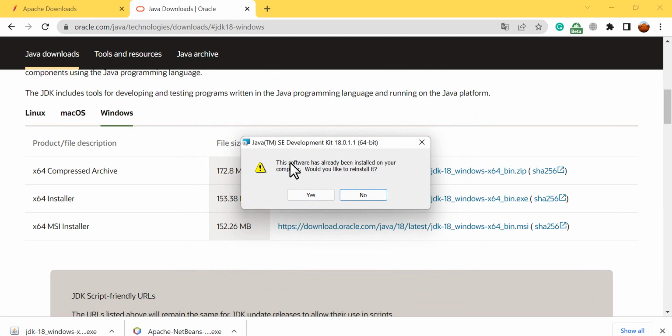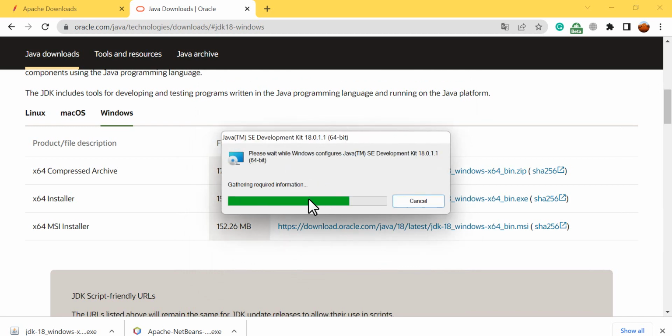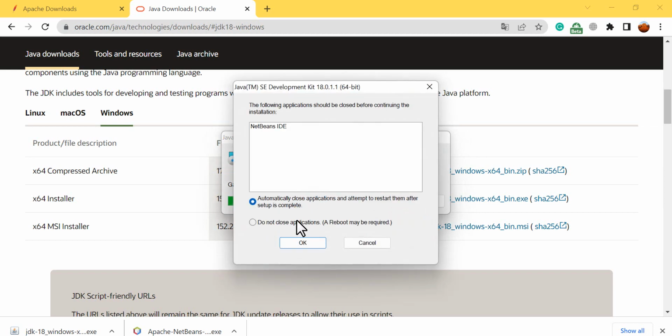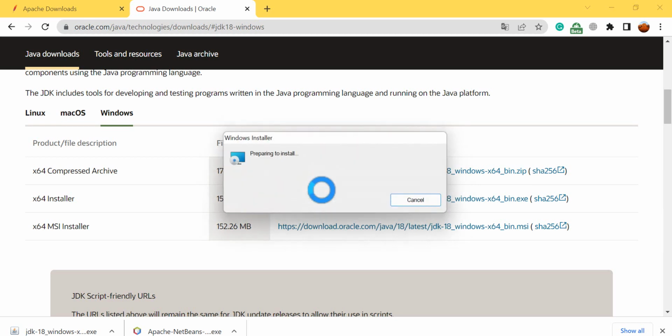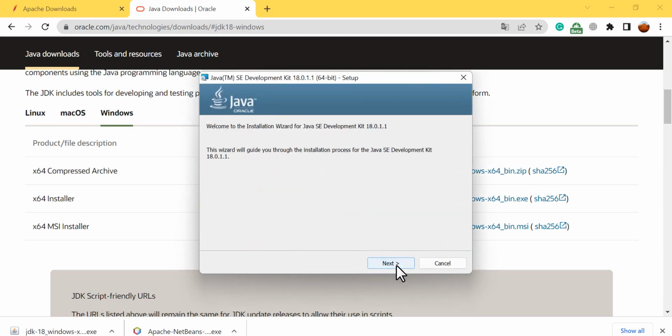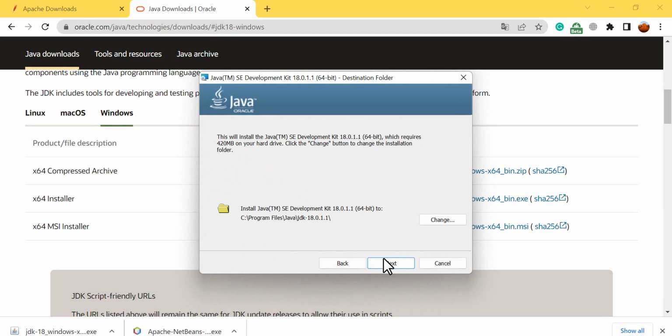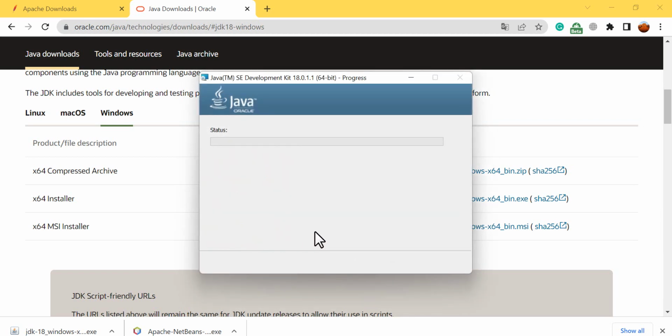Okay. It says here the software has already been installed. Would you like to install it? No, say yes, no harm. So we'll go again. So automatically applications installs. Said okay. Because I have this already, so it gives me this option. If not, you do not do this, so you have to go with the default links.